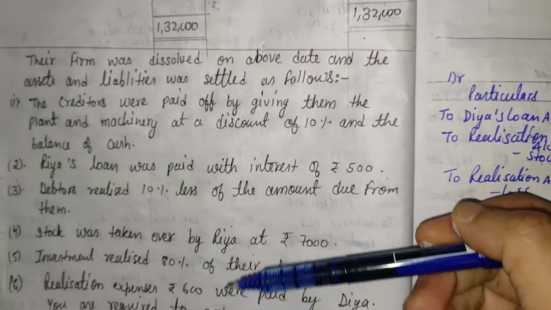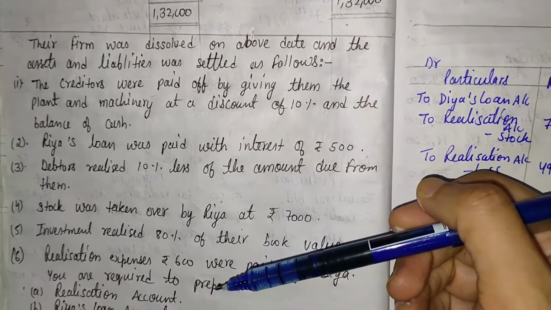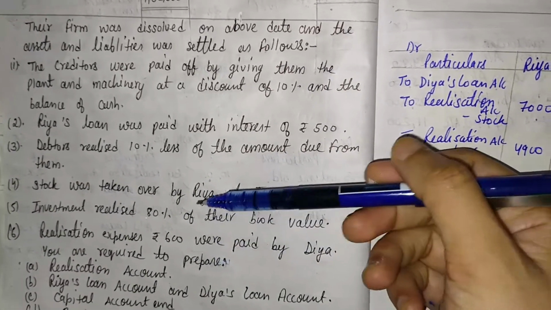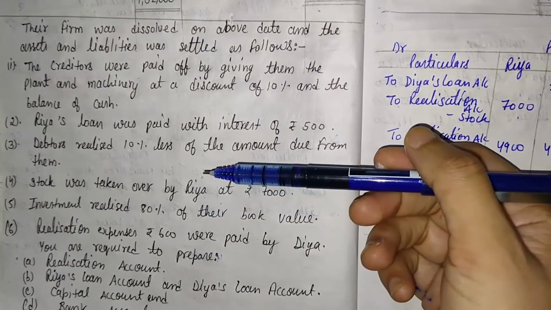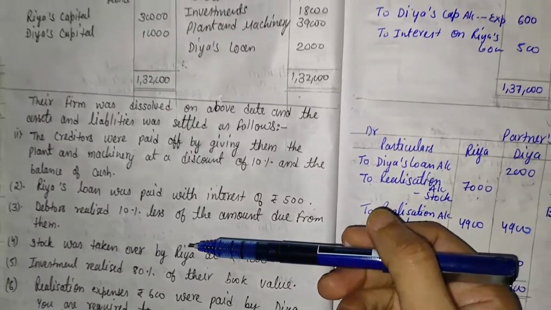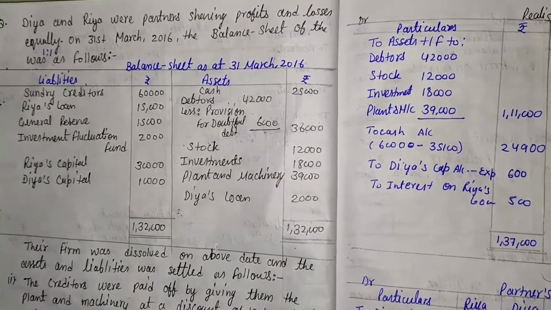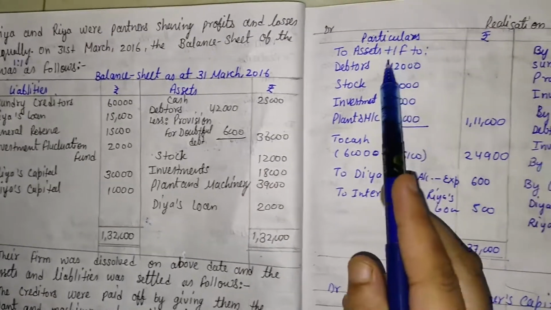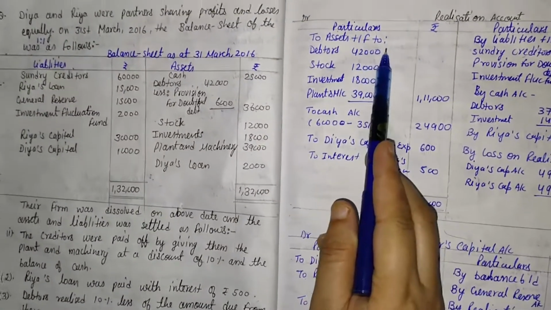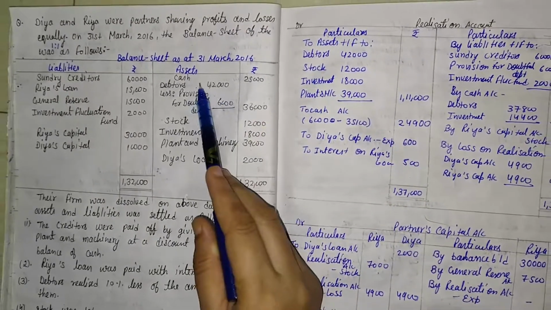We cannot read the additional information now, because at the time of solving the question we can read that point. So here the solution is, first of all we will have to make the realization account. And what is the first step? Assets should be transferred. So the first step is to transfer the assets. And what are the assets that are given in the question?